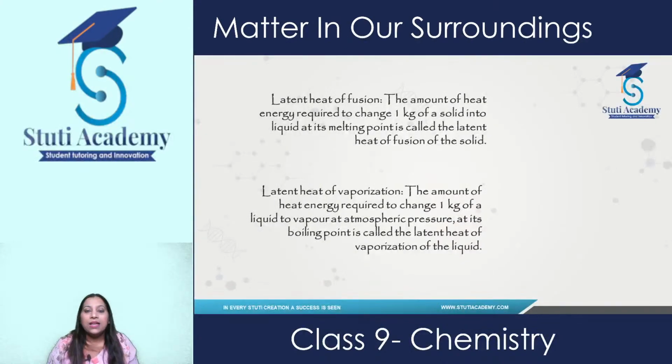Next is latent heat of fusion and latent heat of vaporization. Before latent heat of fusion and vaporization, I'll tell you what is latent heat.